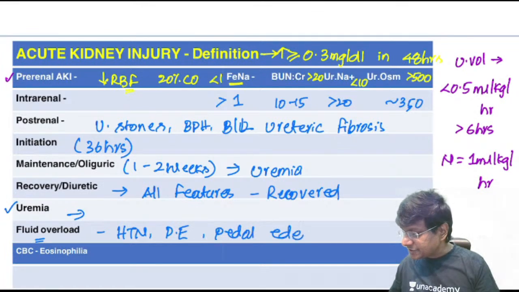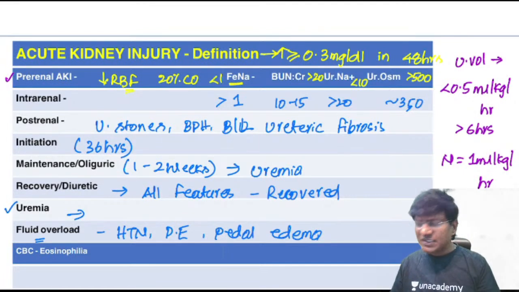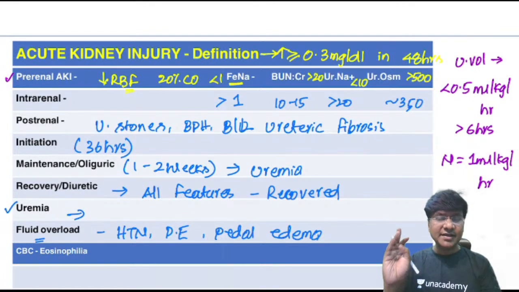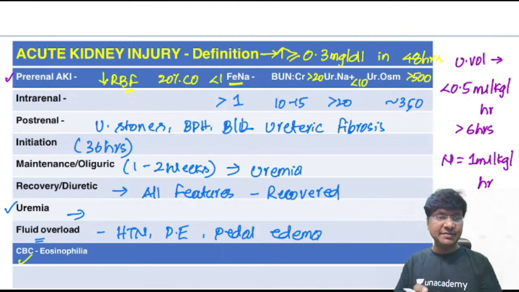So these are the features because of the fluid overload, right? So this is about your acute kidney injury. Then you take the investigations in patients with acute kidney injury. What is that? Urea levels will be elevated, serum creatinine levels will be elevated, and if you take the complete blood picture, you will have anemia.